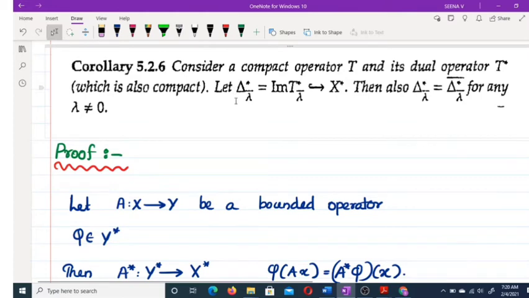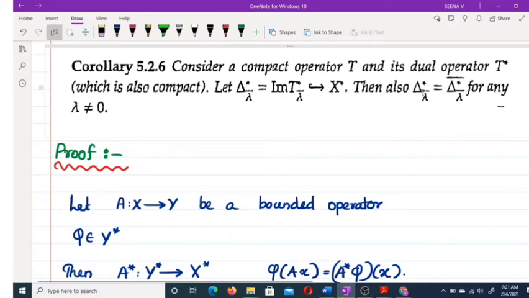Okay. Now we are assuming let delta lambda conjugate star be equal to the image of T star lambda conjugate, or T lambda conjugate star, which is a subspace of X star.